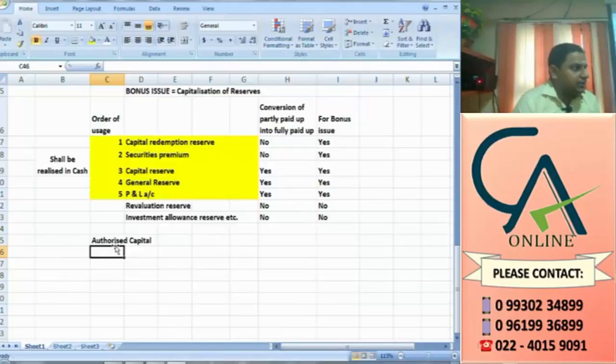What is authorized capital, you are asking? So in two-wheeler or four-wheeler when you are using, how you have come to class? Two-wheeler you have seen.